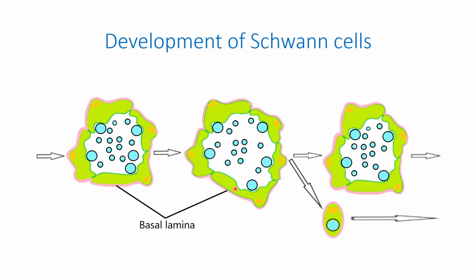Then, Schwann cells' lamellipodia-like processes interact with large caliber axons, 1 micrometer or more, and segregate them to the periphery of the bundle. At this stage, immature Schwann cells divide, still within a common basal lamina, and daughter Schwann cells remain associated with axons and then separate them from the bundle to form their own basal laminae. As a result, the ratio between immature Schwann cells and axons of large diameter becomes 1:1.